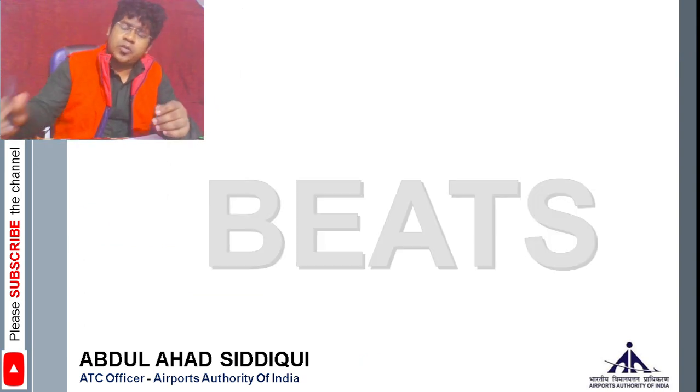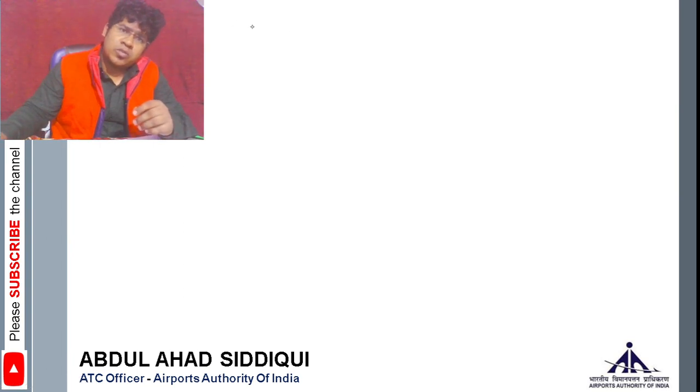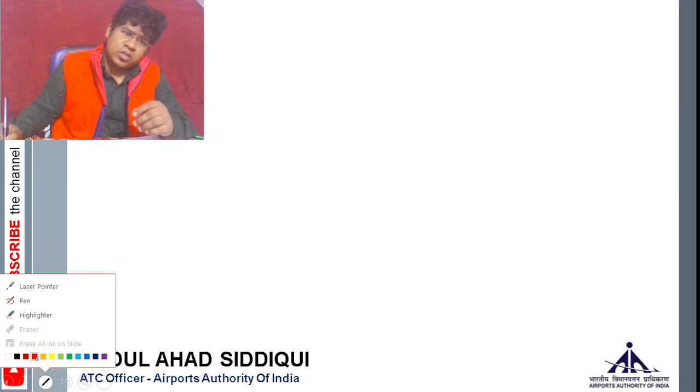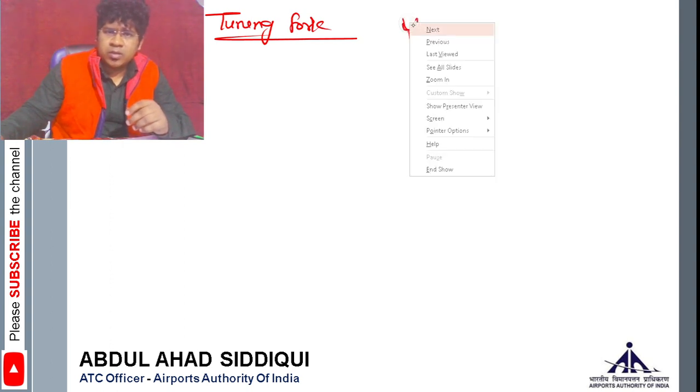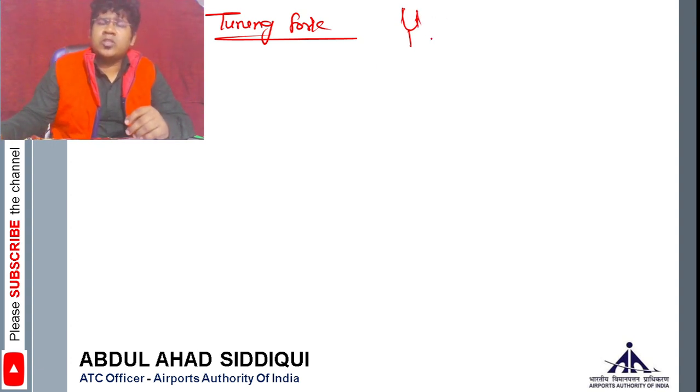So let's say you have a tuning fork, right? Now the question is, what is a tuning fork? A tuning fork is a device to generate a frequency. If you know it, it is something of this shape. In the laboratories, you can see it like this. So let's say you have a tuning fork, this is, let's say, A. You can do two things in it.